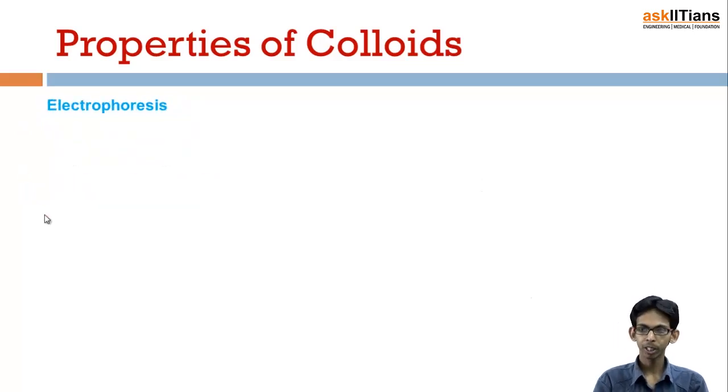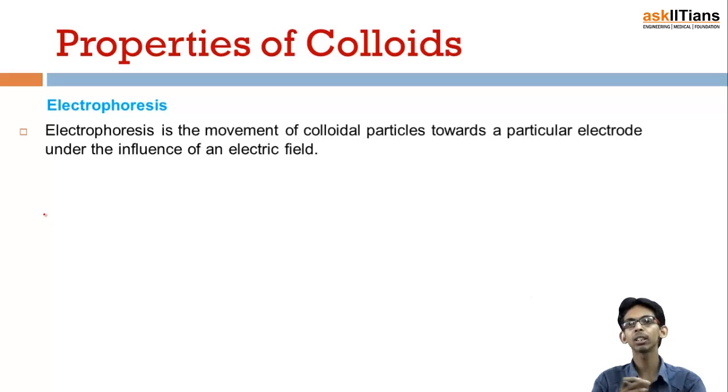Okay, now electrophoresis is an important property of colloids. We know that colloids are either positively charged or negatively charged. So they have a special tendency to move under the influence of an electric field toward either of the two electrodes, and the smaller the size, the more would be the distance moved by the colloidal particle toward the electrode.